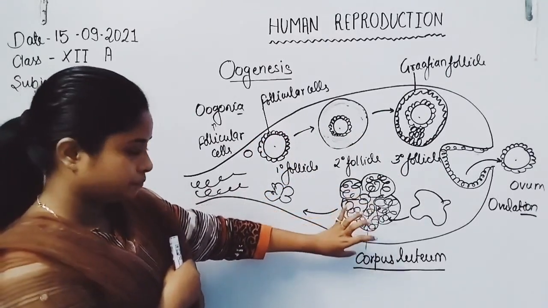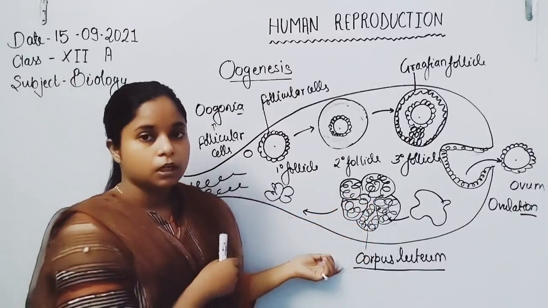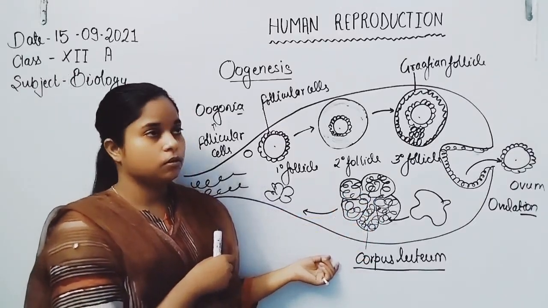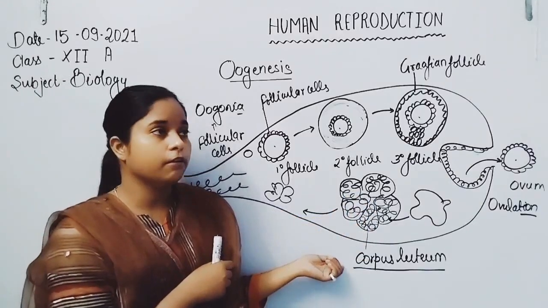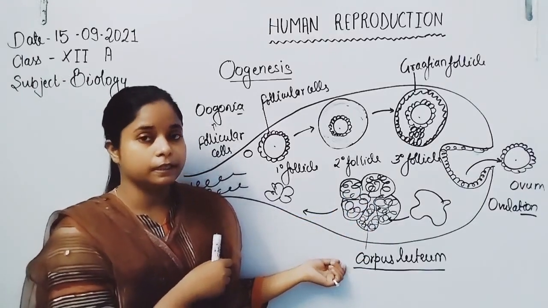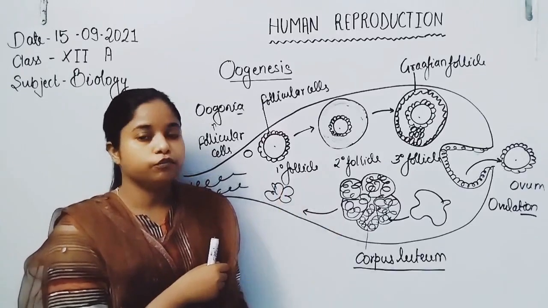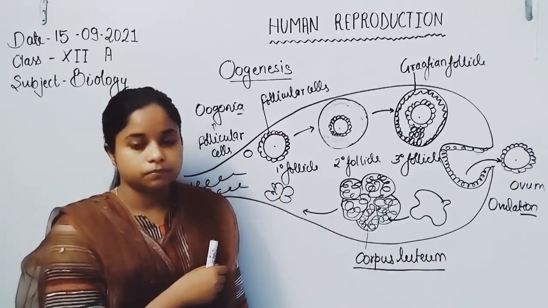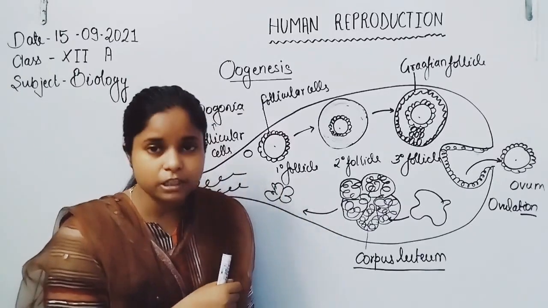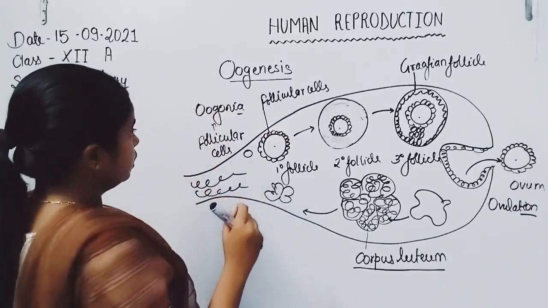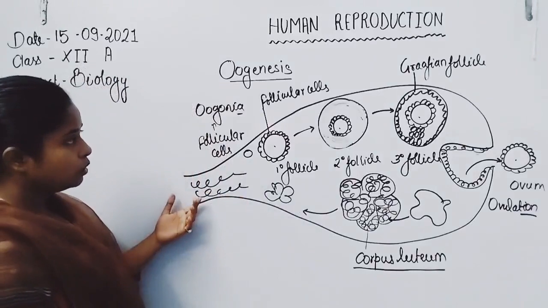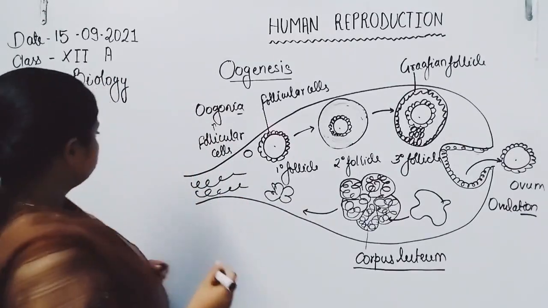Corpus luteum, because of the implantation and the development of the endometrium wall inside the lining of the uterus. So let us discuss in a series how the whole process takes place, or by the flow chart. So as we know